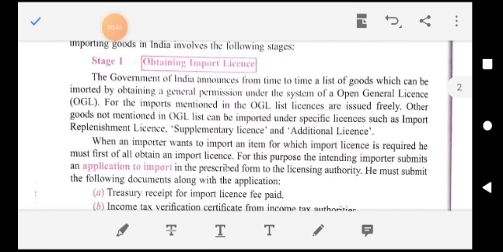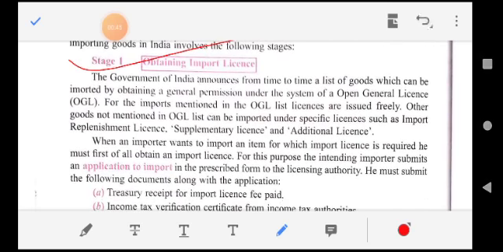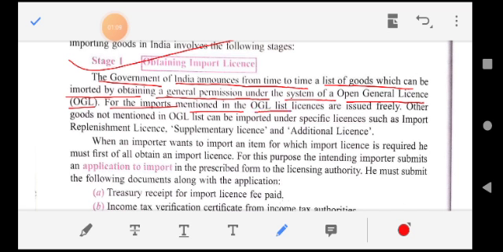Stage 1, that is obtaining import license. The government of India announces from time to time a list of goods which can be imported by obtaining general permission under the system of Open General License, OGL. For the imports mentioned in the OGL list, licenses are issued freely. Other goods not mentioned in the OGL list can be imported under a specific license, such as import replacement license, supplementary